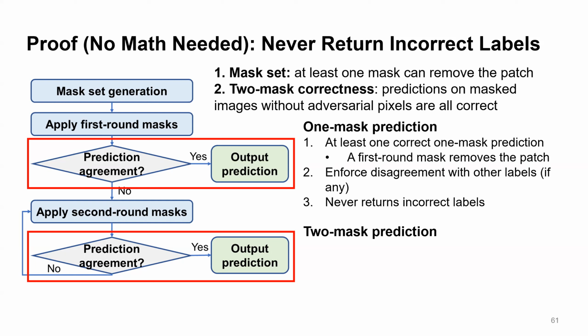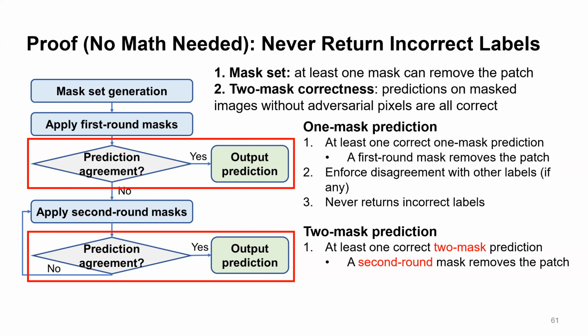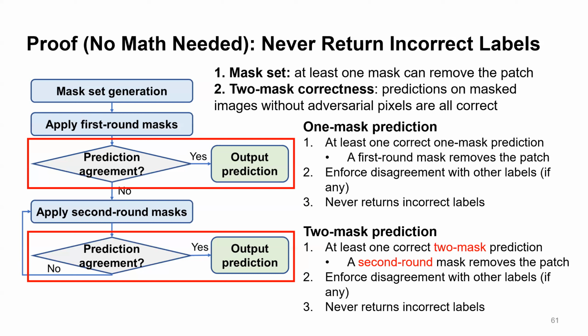For the second round masking, we can do a similar analysis. We will know at least one two-mask prediction is correct because one second round mask will remove the patch. This will enforce a disagreement if there is any other label and ensures that PatchCleanser will never return an incorrect label. And finally, because our algorithm will always return, more details are in the paper, we show that we will never return an incorrect label. So our defense will always return a correct label.